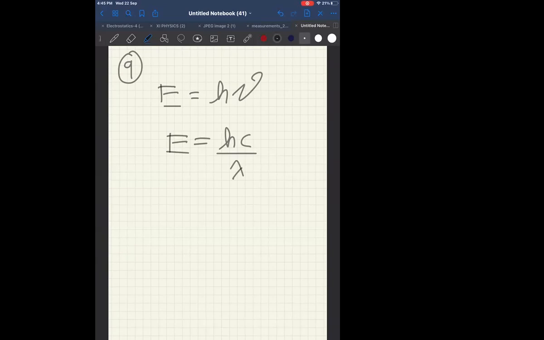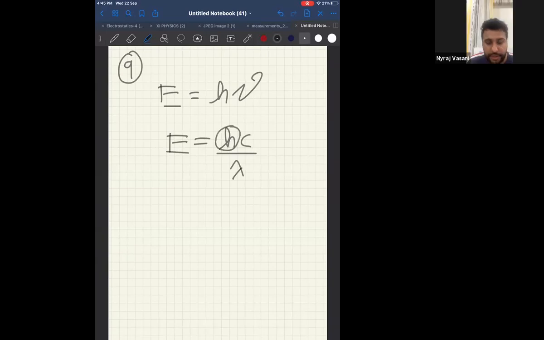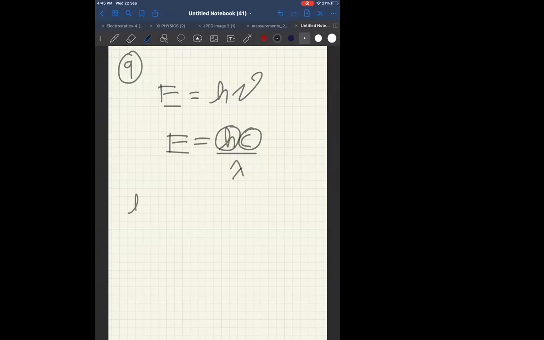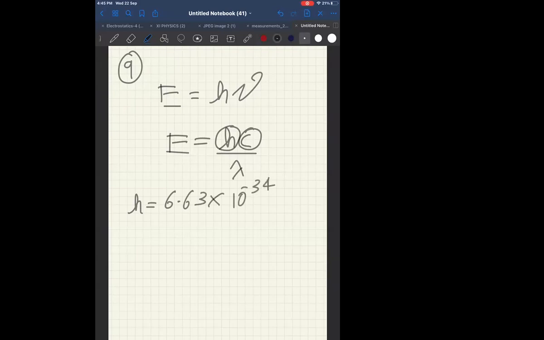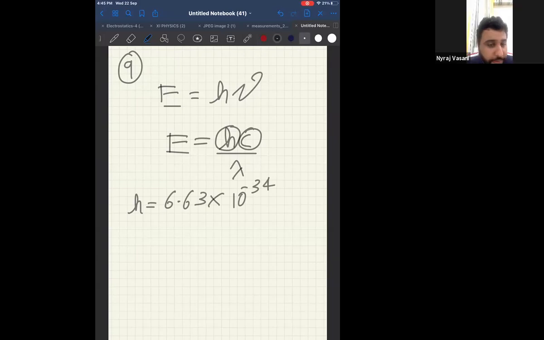What do h, c and lambda stand for? h is Planck's constant. c is the speed of light. Lambda stands for wavelength, correct? Can anyone tell me the value of Planck's constant? It will be 6.63 into 10 power minus 34.